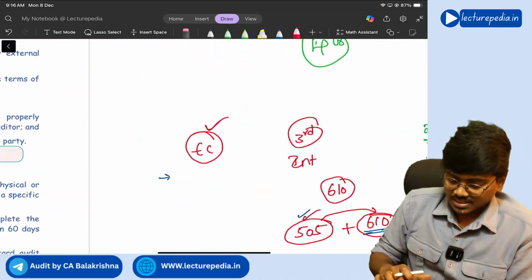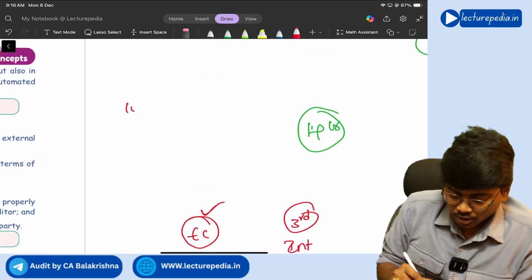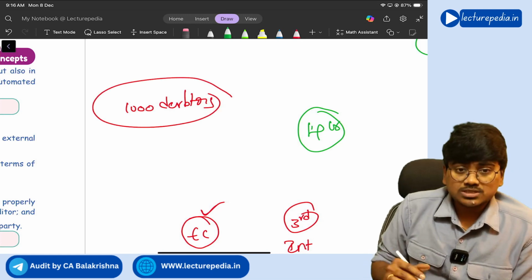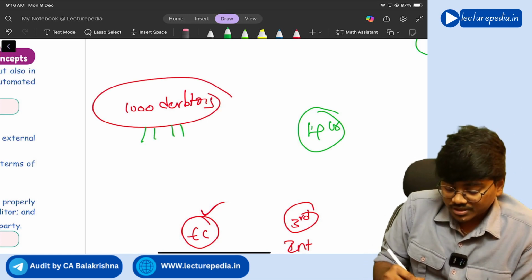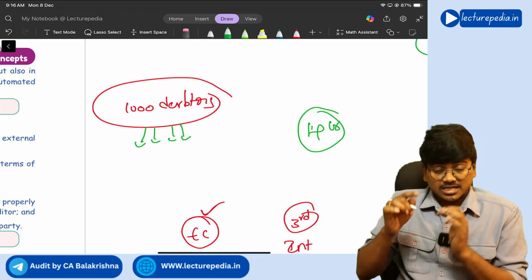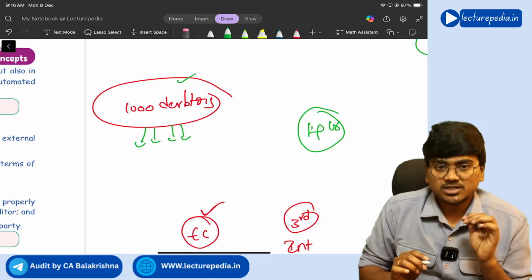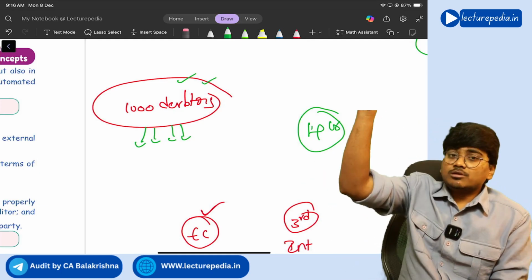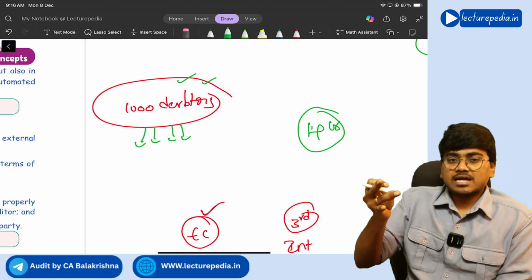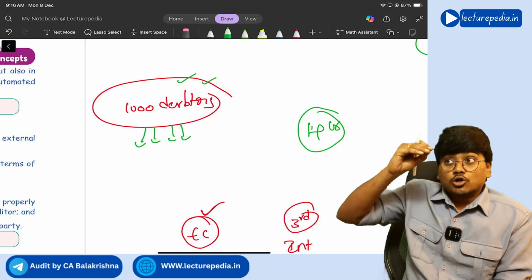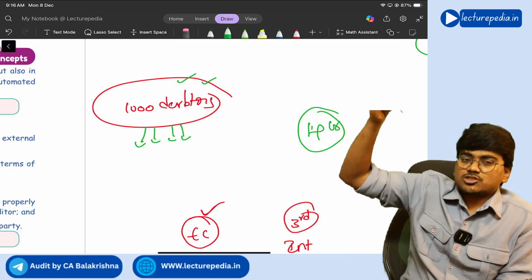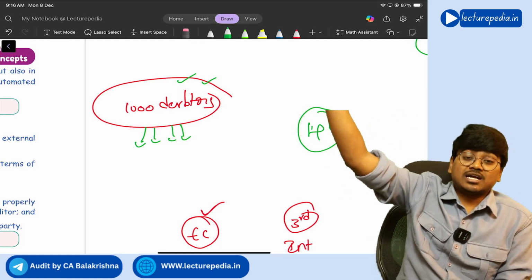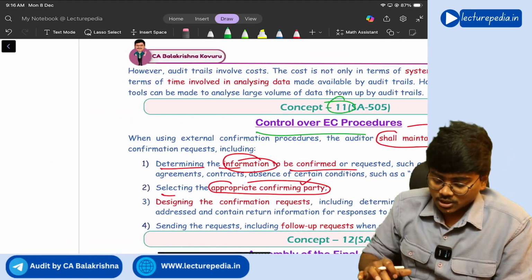Understanding? See, in the entity there will be 1,000 debtors. From these 1,000 debtors, to whom external confirmation request has to be sent, that should be determined. Selection of debtors should be done by auditor only. Next, in this debtors company there will be lot of people. There will be accountant, manager, CEO, CFO. To whom that request has to be sent, whether to accountant or managing director, confirming party, that should also be decided by auditor only.